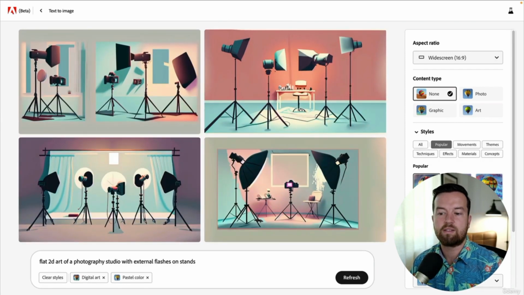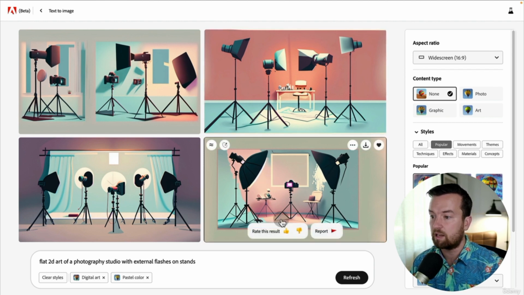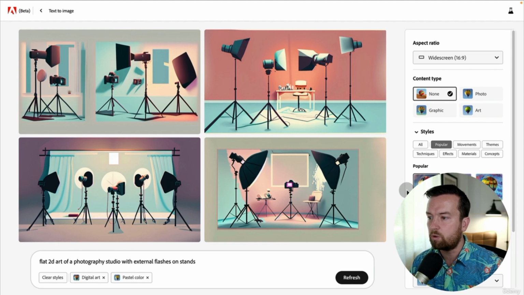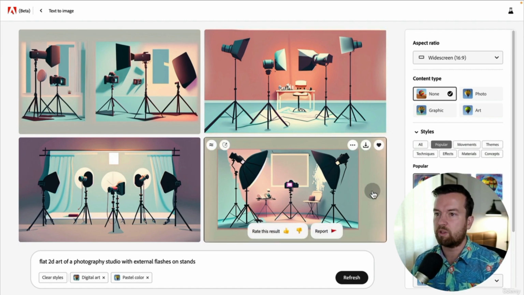And then here was the photography studio in that setup. I really like this bottom right one. That looks pretty dang cool. I could totally use that for part of a YouTube thumbnail, or even within a class, if I'm doing slides or things like that. This could be really cool.